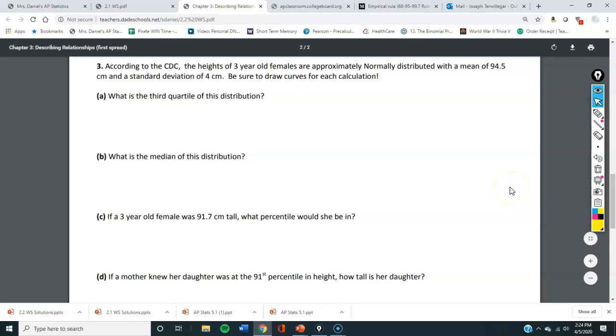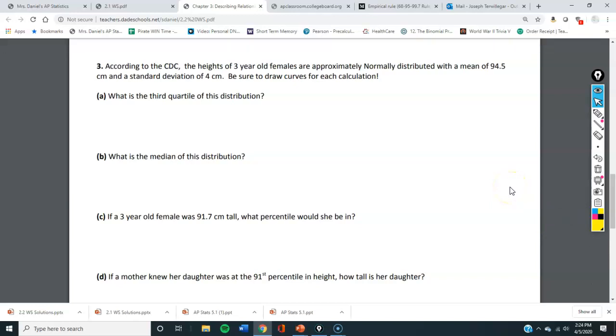According to the CDC, Center for Disease Control, heights. We'll pause it, read it, try it. You will need a calculator to do this one correctly. All right, answer coming in 3, 2, 1. Third quartile is your 75th percentile, right? So whenever you have a percentile and you need to find a number, you're doing inverse norm. So I'm going to inverse norm 0.75. That's always mean, standard deviation, right?